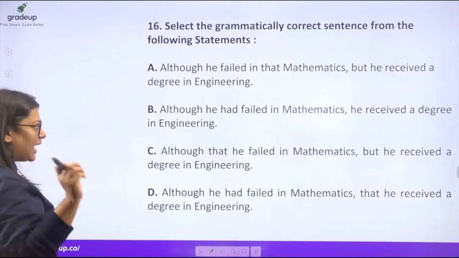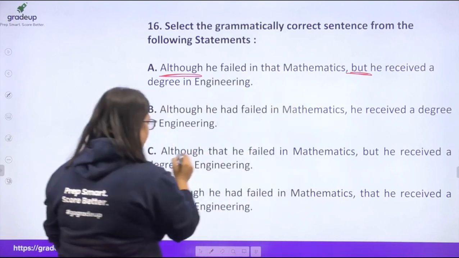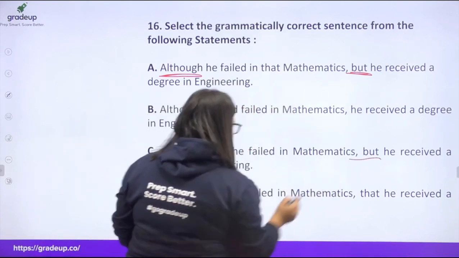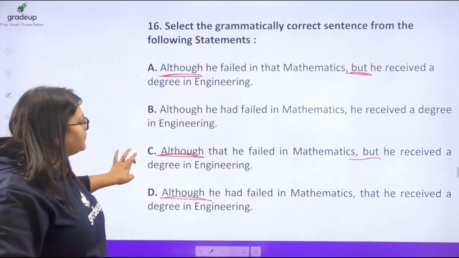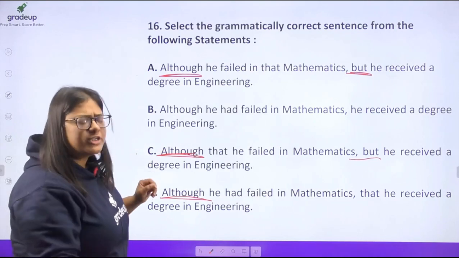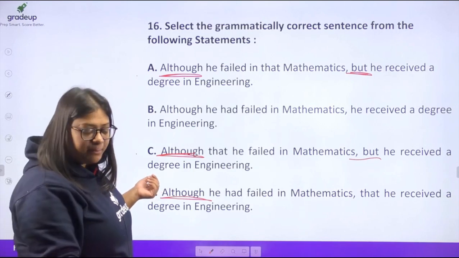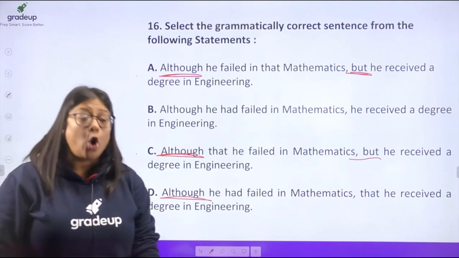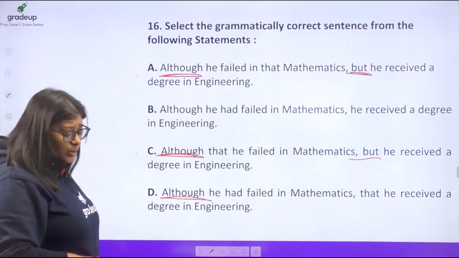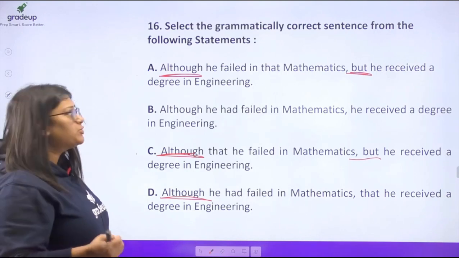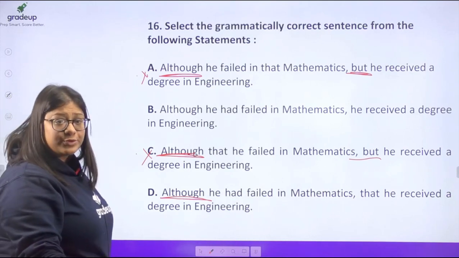In every sentence, you will see that although and but have been used together. But both of them cannot be used together. The motive of both, like in A and C, what is the motive of using although or but? Both of them are the same. Both of them try to depict a contrast. So we cannot use both of them together. So A and C cannot be used together.